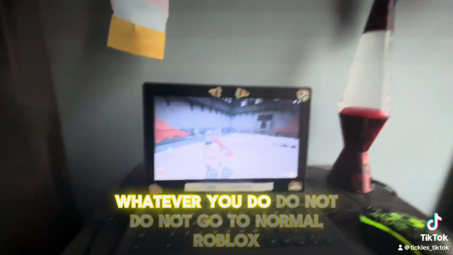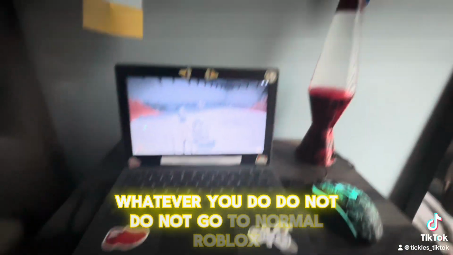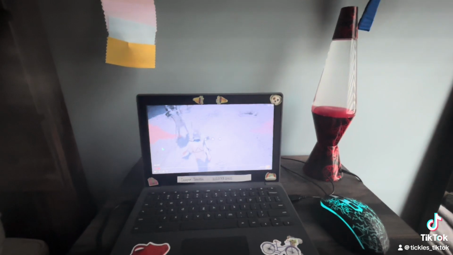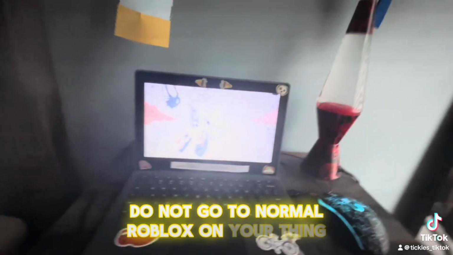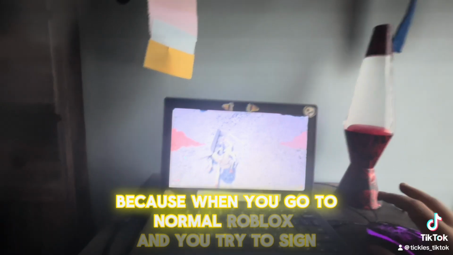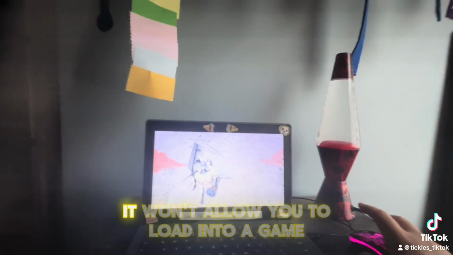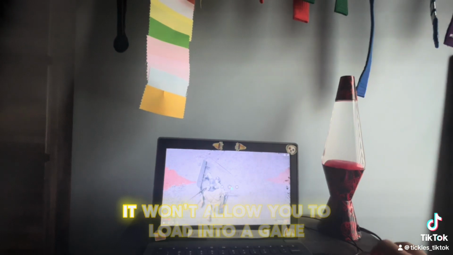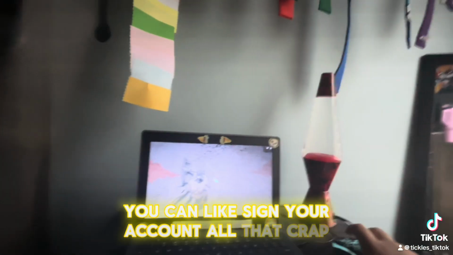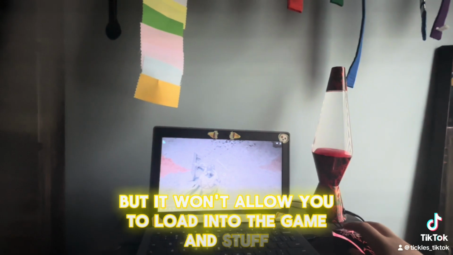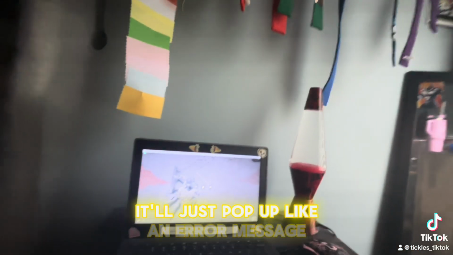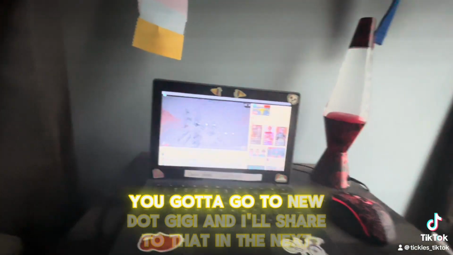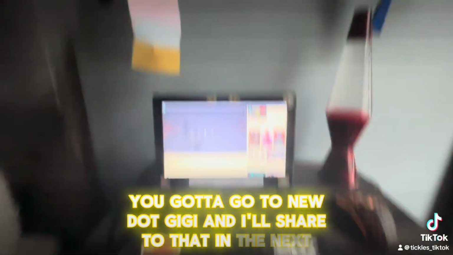Whatever you do, do not go to normal Roblox on your Chromebook, because when you go to normal Roblox and try to sign in, it won't allow you to load into a game. You can sign in to your account and all that, but it won't allow you to load into the game. It'll just pop up an error message. You gotta go to now.gg, and I'll show you how to do that in the next video.